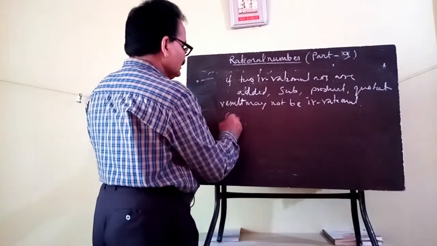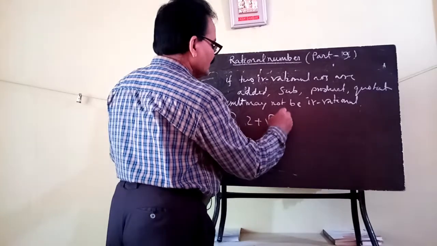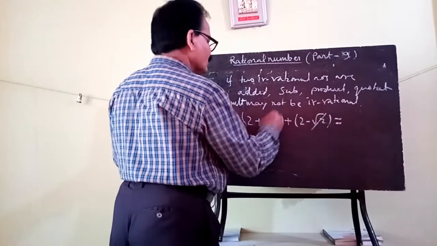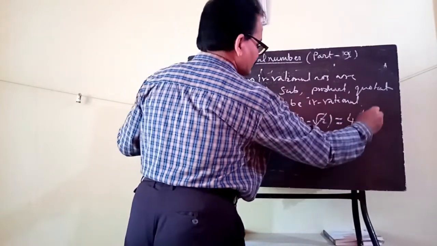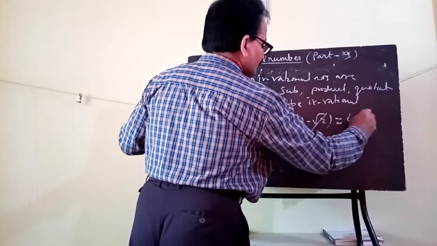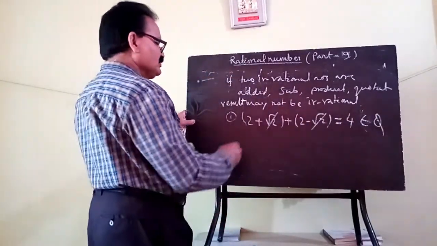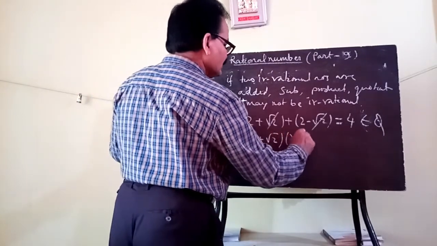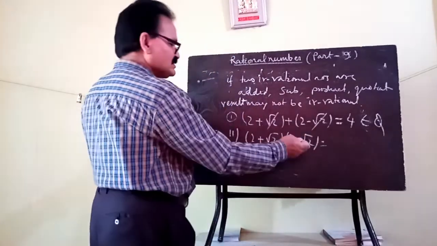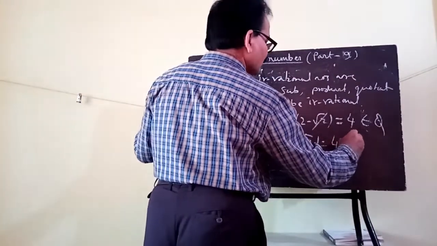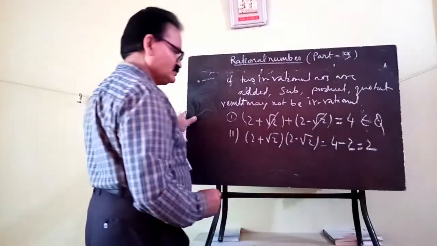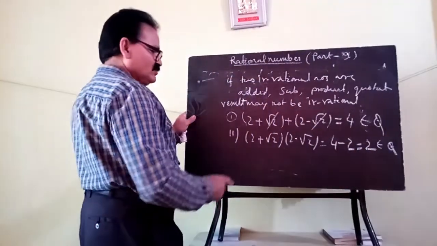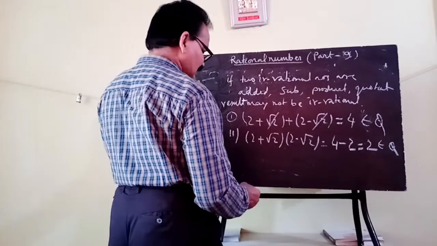See the example. Suppose 2 plus root 2 is added with 2 minus root 2. What will happen? Root 2 cancels, the answer is 4, which is rational. Suppose you multiply 2 plus root 2 into 2 minus root 2. What will happen? (a plus b)(a minus b) gives 4 minus 2, which is 2. This again belongs to rational.